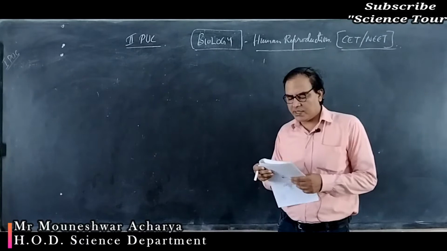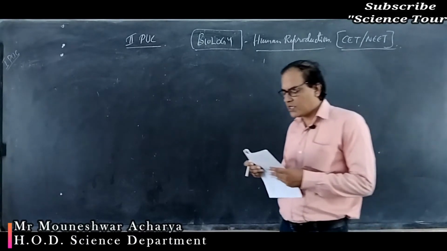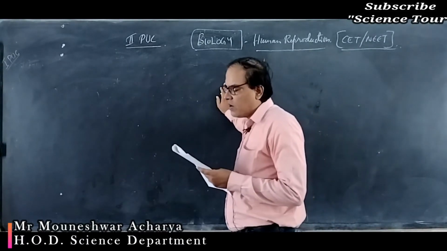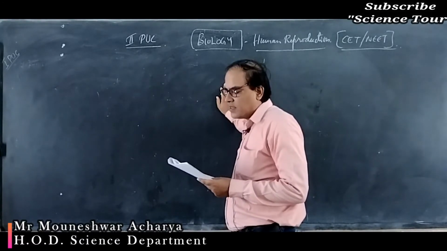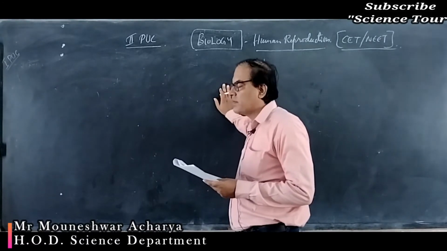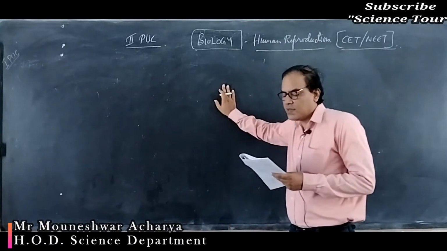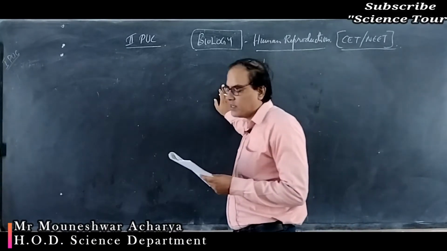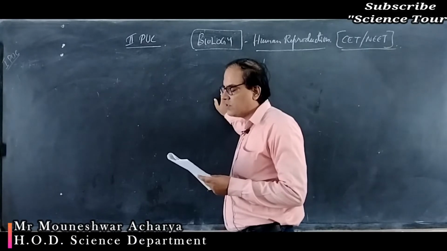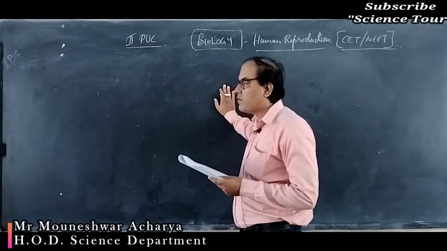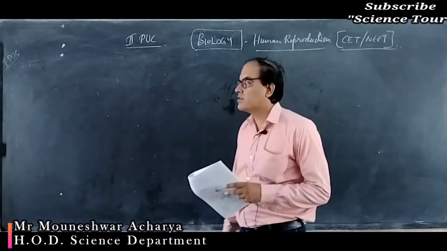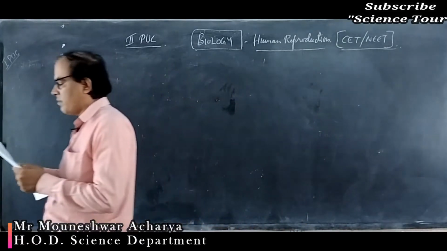Next, question number 23, the stem cells which have potency to give rise to all tissues and organs are formed from. Stem cells are formed from the inner cell mass. So these stem cells have the ability to give rise to all tissues and organs, which are formed from the inner cell mass or the embryonic knob.